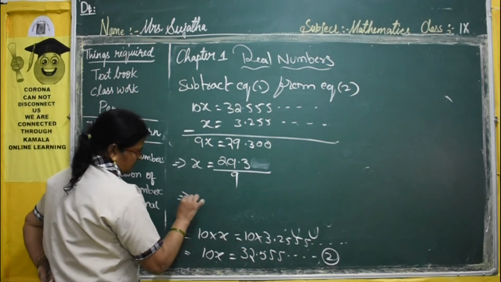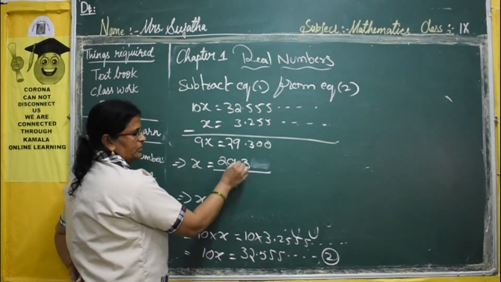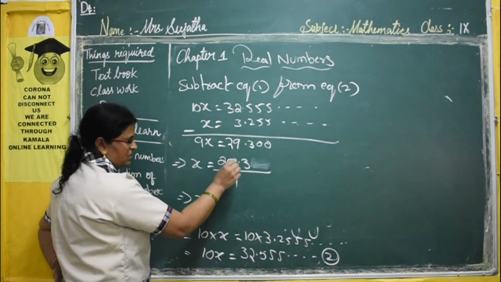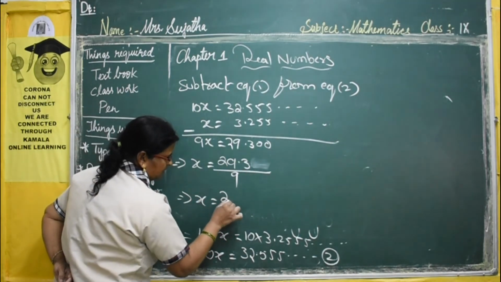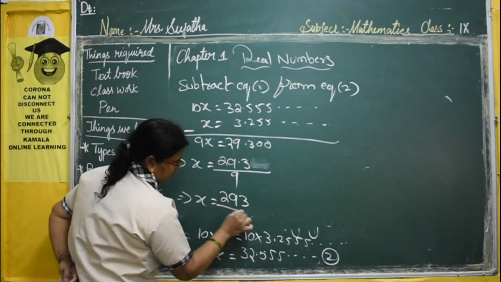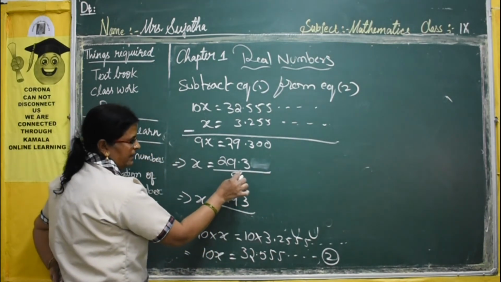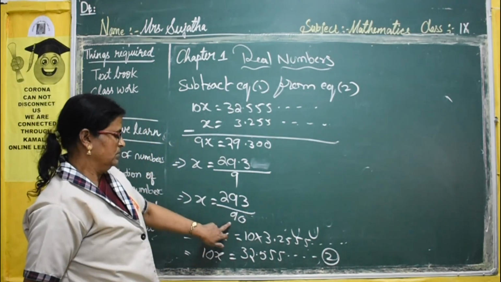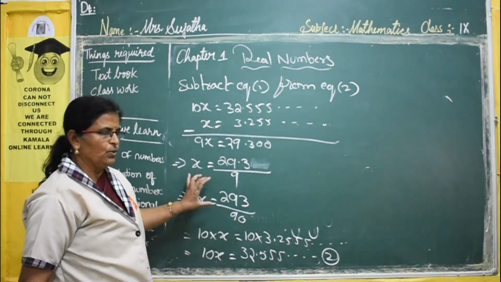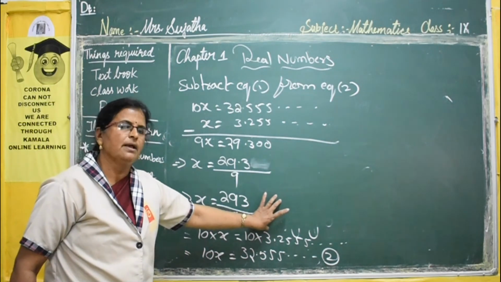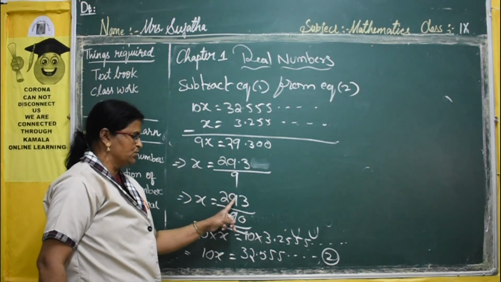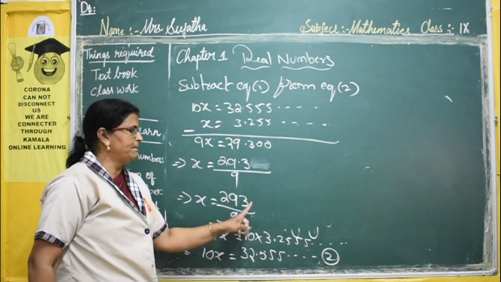Now it implies x is equal to, you have to remove the decimal. After the decimal one digit is there, so that's why you have to add 1 zero in the denominator. That is 293 by, after the decimal one digit, so we have to add 1 zero down, it becomes 90. If you know the simplification you can do it, otherwise if you don't know you can keep it like that also. That x value is 293 by 90 in the p by q form.